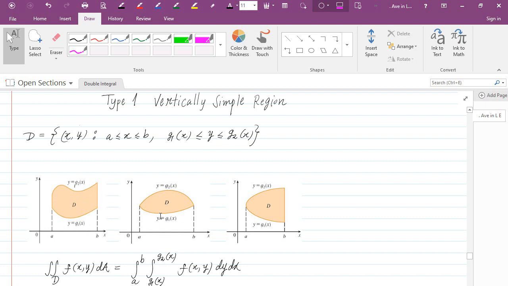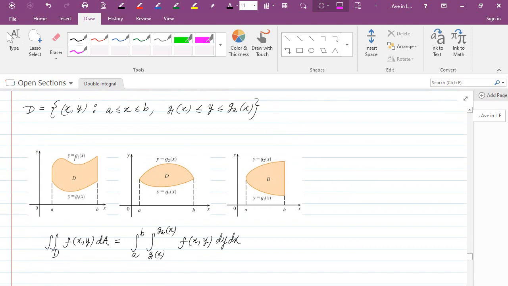In the second graph, the only difference is that g1 and g2 have the same value at a and b. In the third one, g1 and g2 have the same value at a but not at b. We could also have the case where they have the same value at b but not at a. But they are all vertically simple regions.